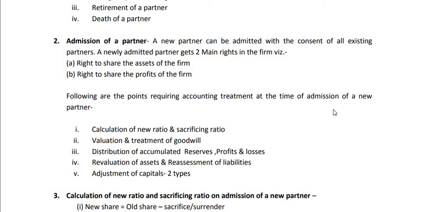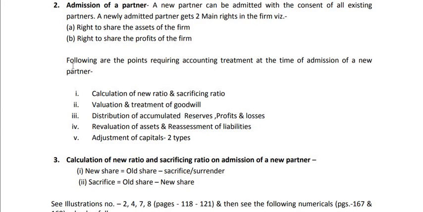Now, our question is, what are the accounting treatments which we need at the time of admission of a new partner? So the following are the points requiring accounting treatment at the time of admission of a new partner. That means when a new partner is admitted, then the following things are accounted. That means the following adjustments are made regarding these 5 points.